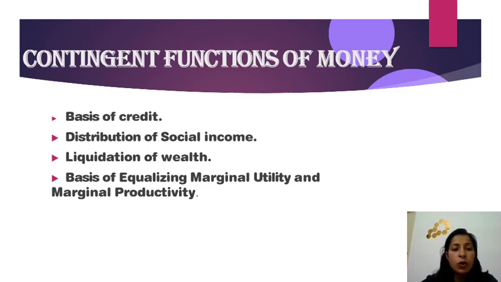Okay, so we will revise again what are the three basic functions of money. The primary function of money is medium of exchange and measure of value. The secondary function of money is standard of deferred payments, store of value, and transfer of value. And the third function is contingent function of money, which is basis of credit, distribution of social income, liquidation of wealth, and basis of equalizing marginal utility and marginal productivity.